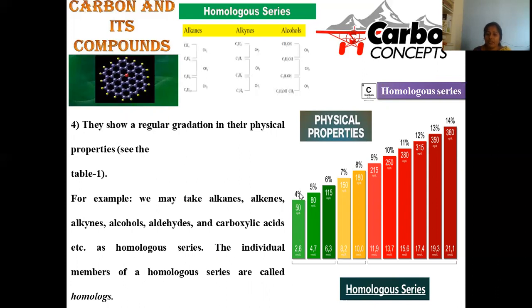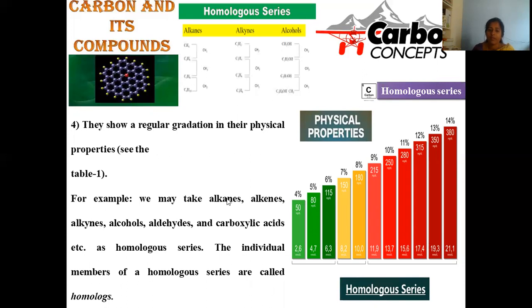If the first property is 4, for the second compound, there is a certain extent of rise. And again, progress, you can clearly observe that will be in a linear fashion. Right? Physical properties will be ascended in such a manner. There is a regular gradation you can clearly observe. Regularity will be there. So this is a kind of regular gradation in their physical properties.